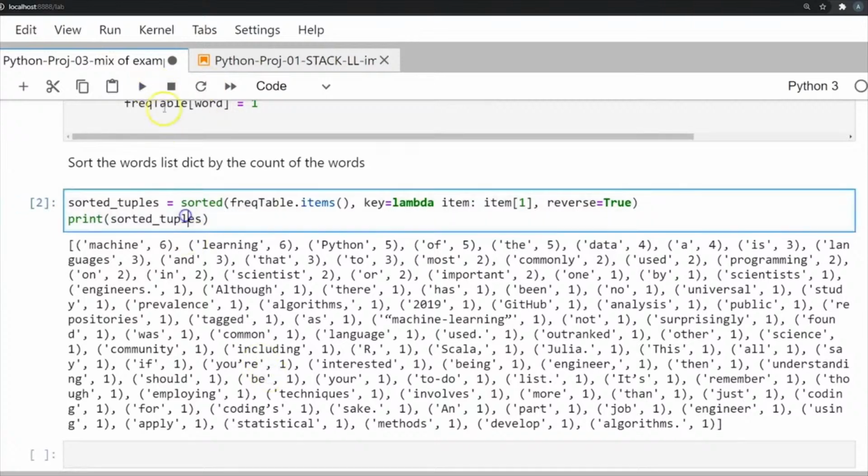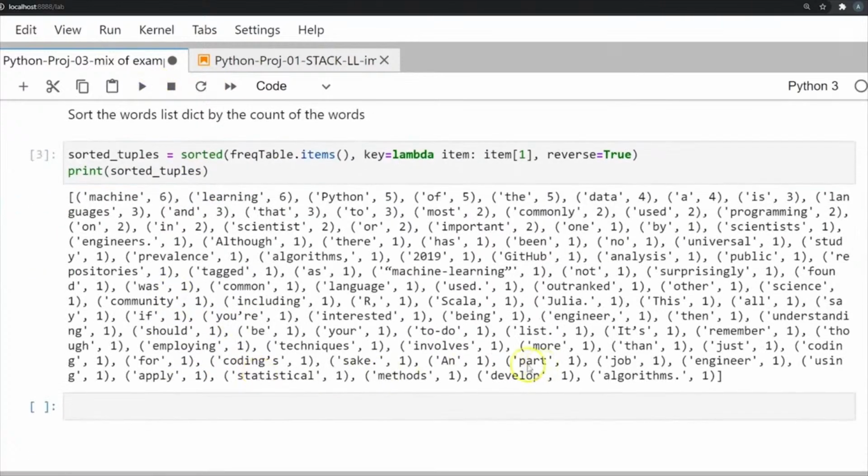If you see the result, the word machine appears 6 times, learning appears 6 times, then Python appears 5 times, and so on. So we've created a list of sorted tuples where the first object of each tuple is the unique word.